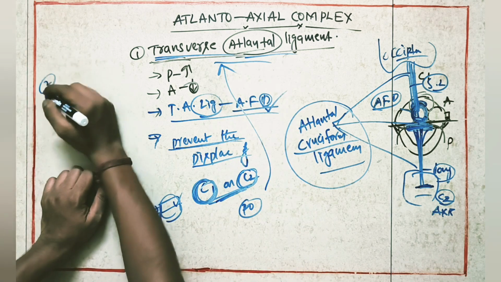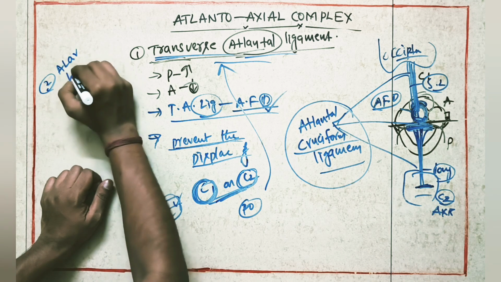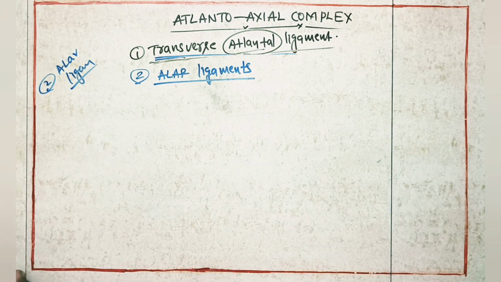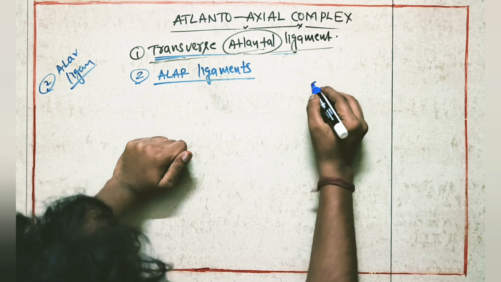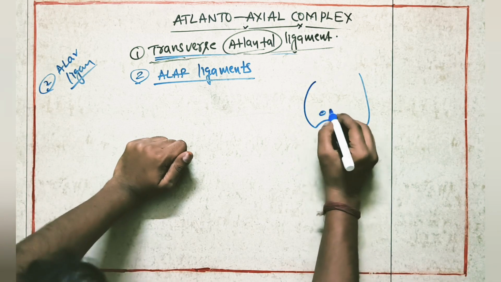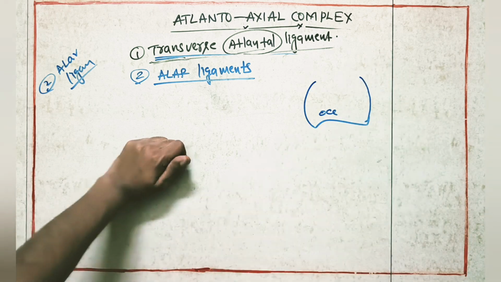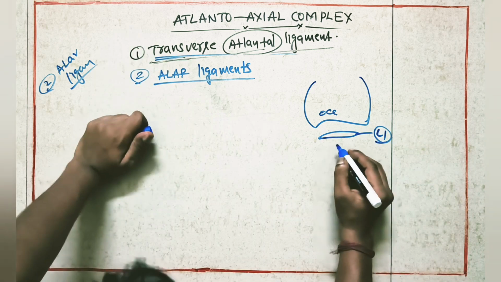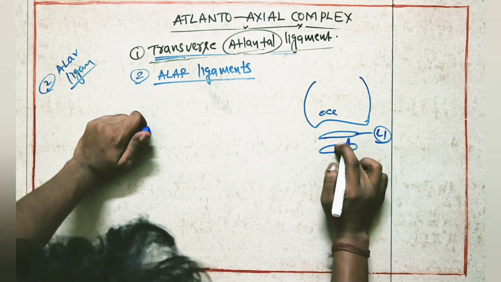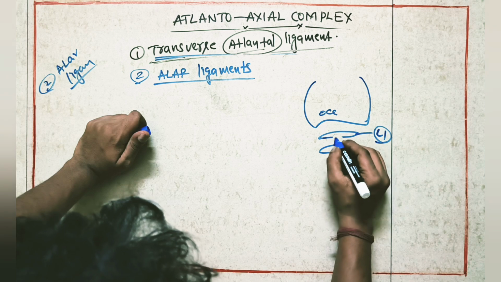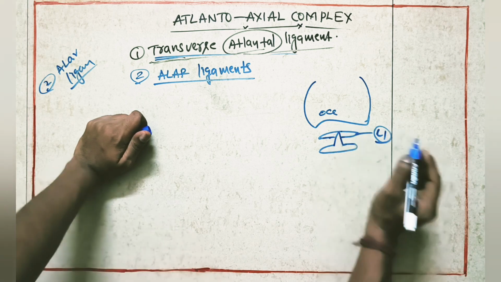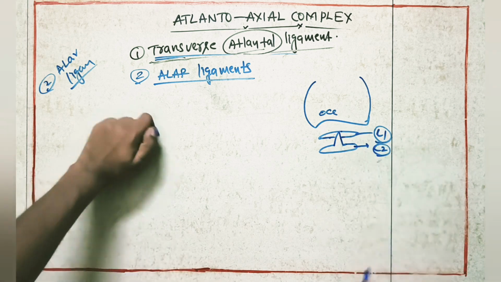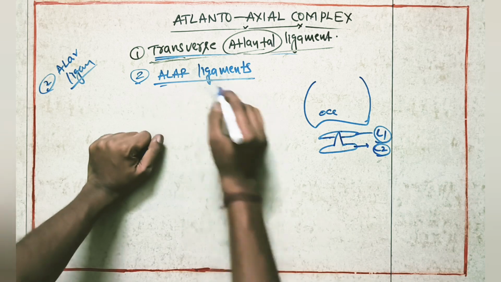Now the second one, the last ligament, that is the alar ligament. So what are these alar ligaments? Suppose we take, this is our occipital bone. Here we'll be having the atlas, C1. Now here we'll be having the axis. The axis will be having the dens, which is articulated with the atlas. So this is the atlanto-axial joint. Now we'll see what the alar ligament means.